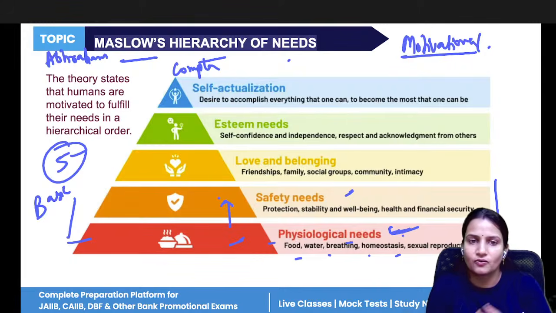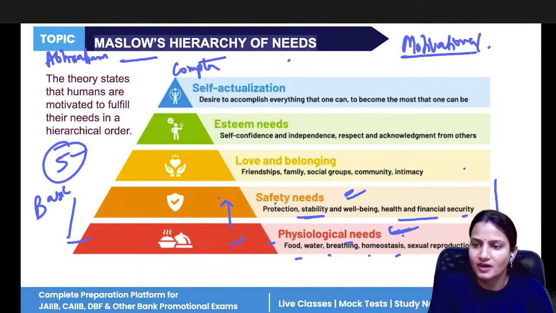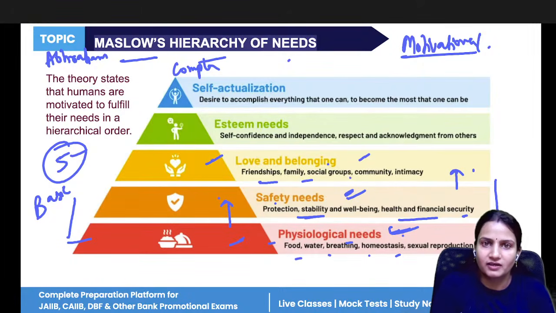Now you are thinking that okay, I have food, I have water, I have a shelter to live. Now I need a good job, a secured job, that is a stable job, financial security. Once this need is fulfilled, now you will be motivated to fulfill your love and belonging. So you need to make your own friends, your own social groups, your own family members.